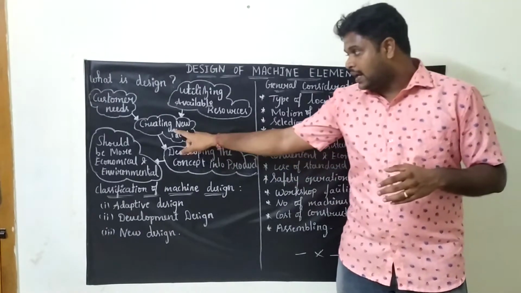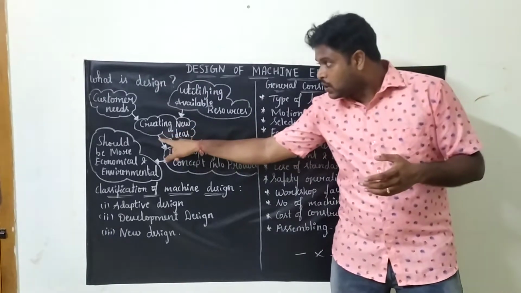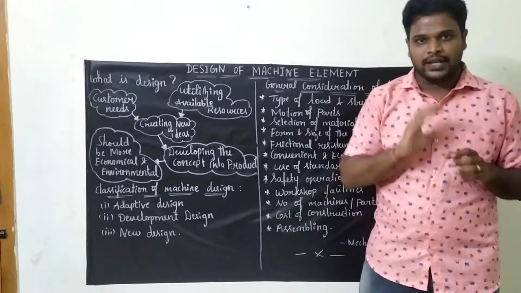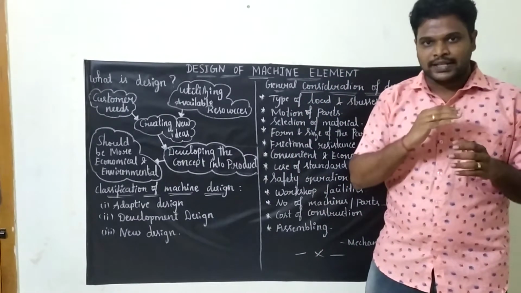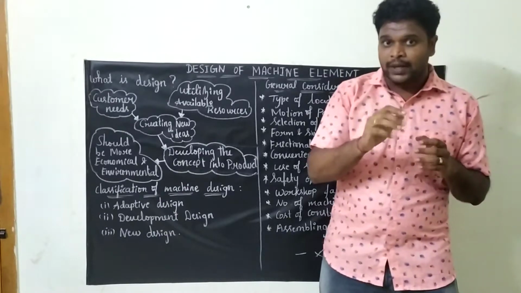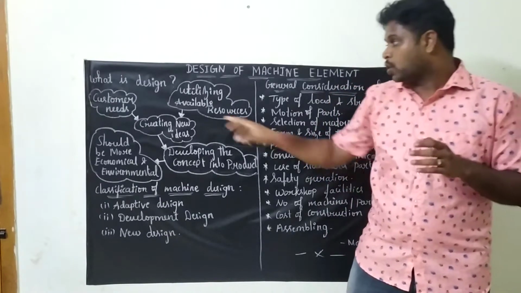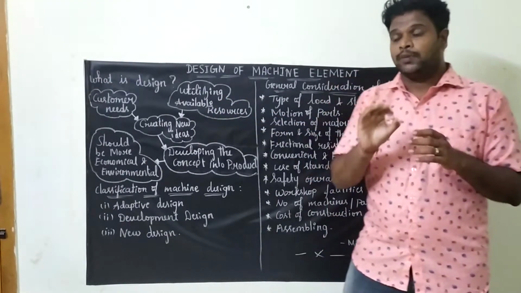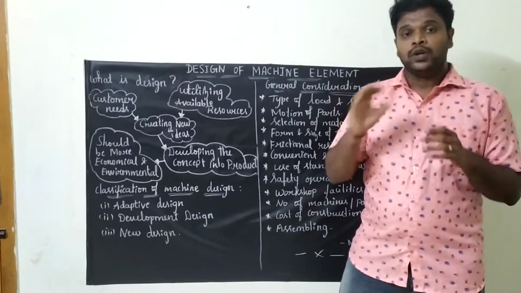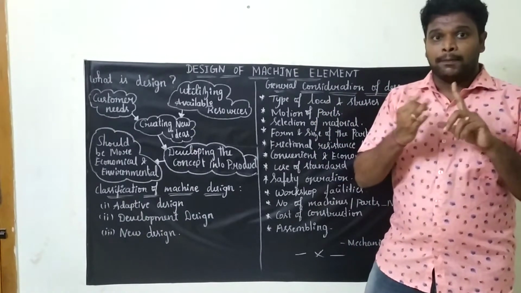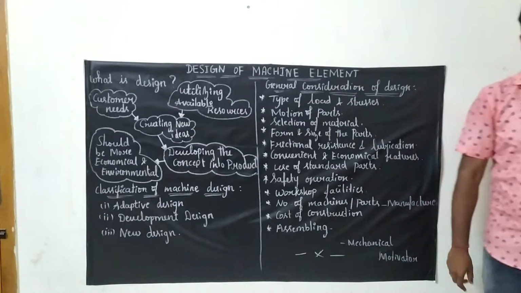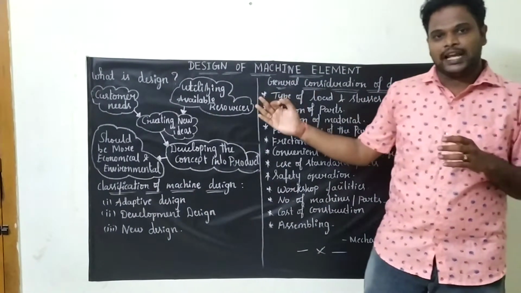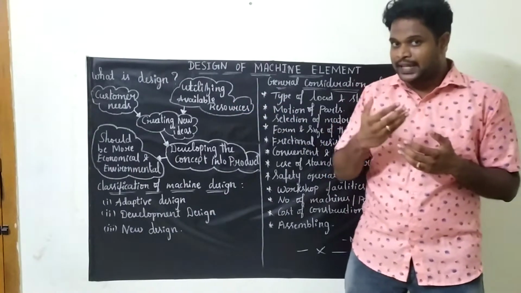Initially we will be creating an idea based on the customer needs or customer requirement. So now we got what the customer needs. Now we understand what the requirement is, and in order to fulfill the requirement, what resources are you having with you? So utilizing the available resources. Available resources means it denotes 3M or M cube. What are the 3M? Money, man, and the third one is the material. So using those 3M, you will be producing and designing the product.